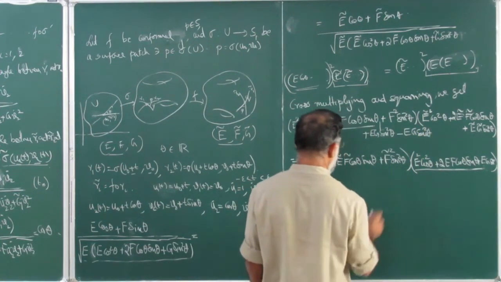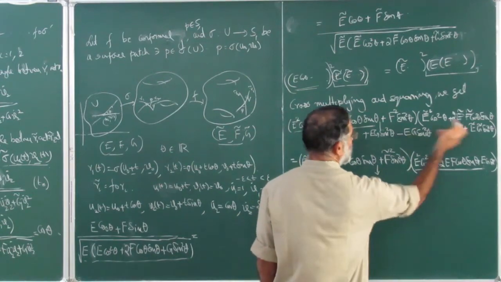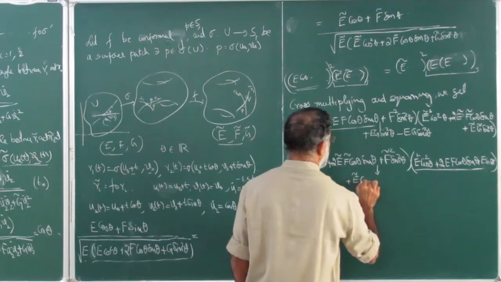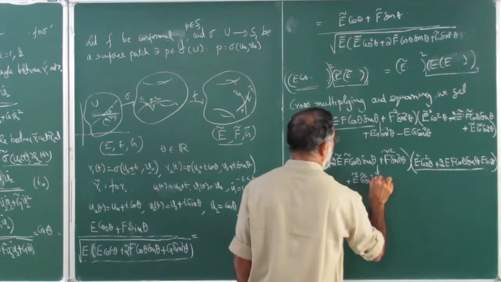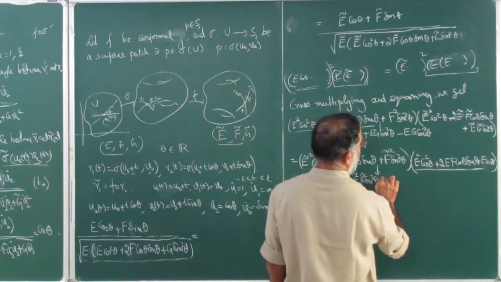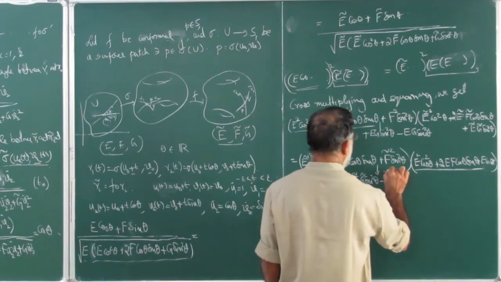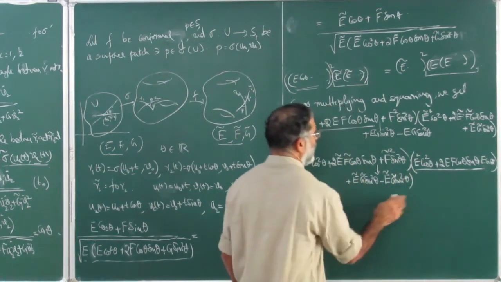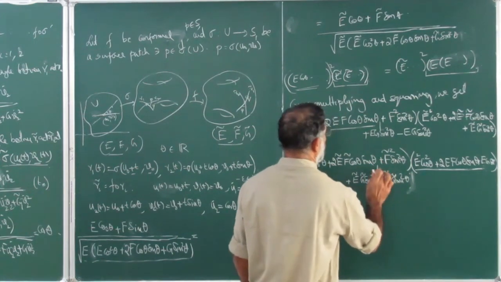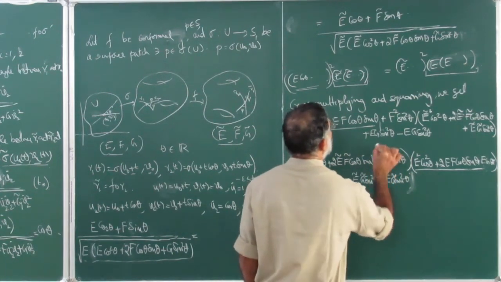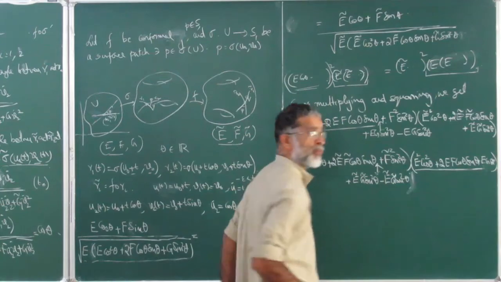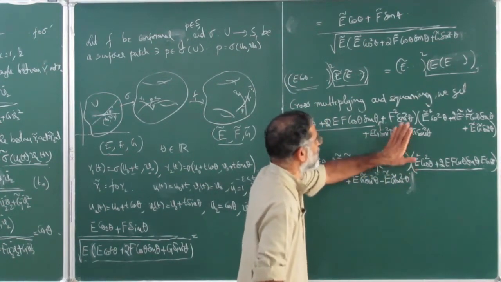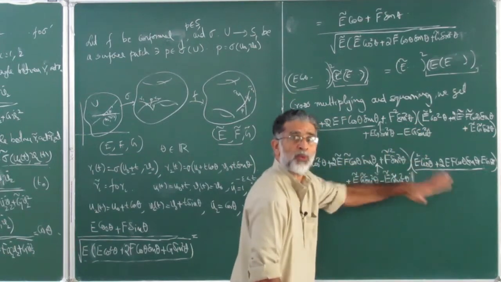And similarly here, plus E tilde G tilde sin square theta minus E tilde G tilde sin square theta. So we have only added and subtracted similar terms here. You push this here, similarly you push this one here. So up to this, everything gets cancelled and this will be left out on both sides.